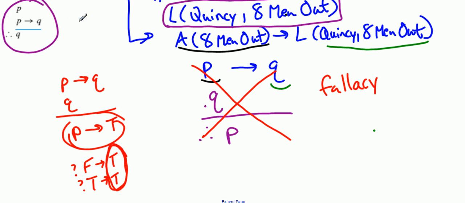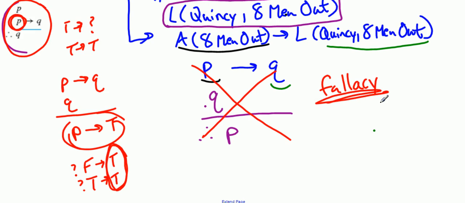Now the modus ponens rule, on the other hand, up here tells us that if P is true, then you have true implies something over here, and this is not allowed to be false. This has to be true implies true. So modus ponens is not violated here. This is not actually modus ponens. This is a fallacy, and there are names to the fallacies, but it's not important for us to know all the names of the fallacies. Just know that we have a false argument. So this is not a proper conclusion to draw.